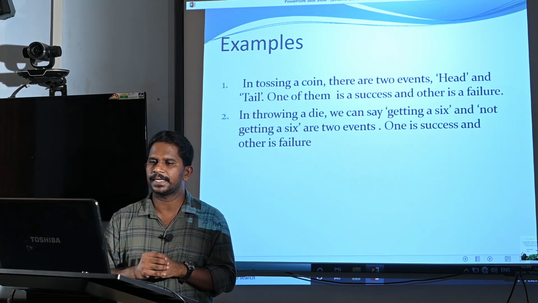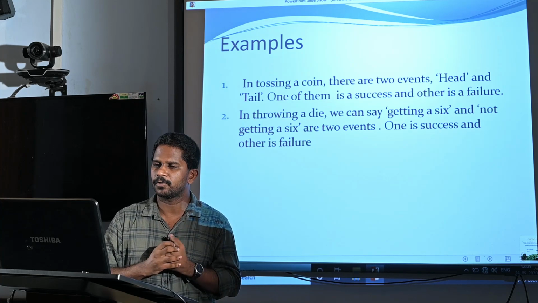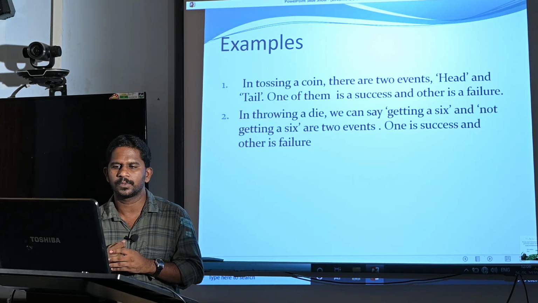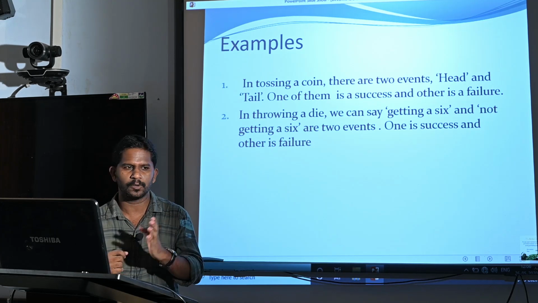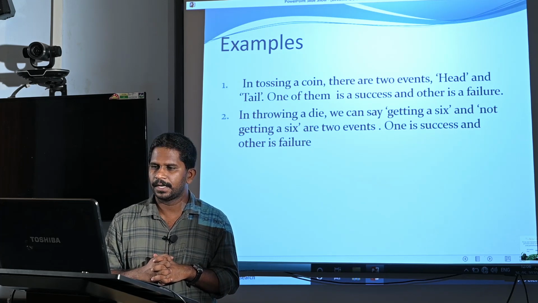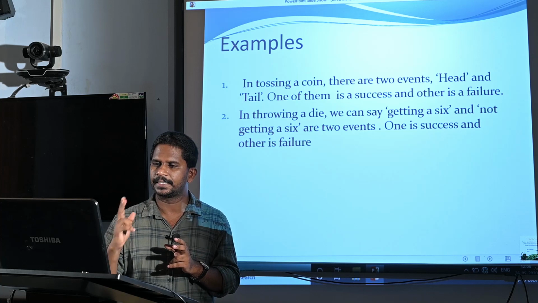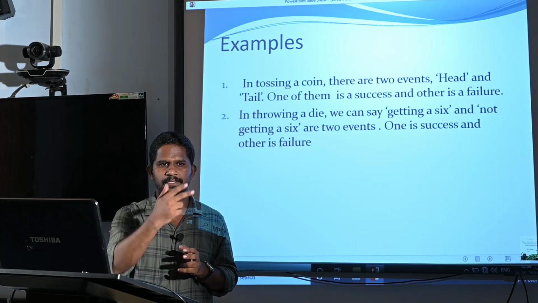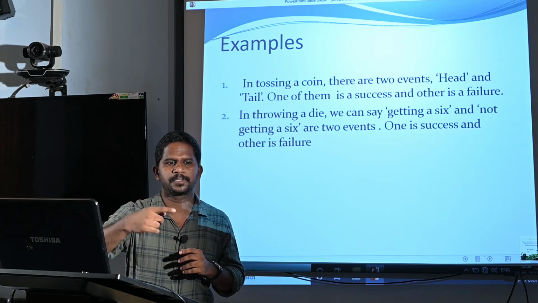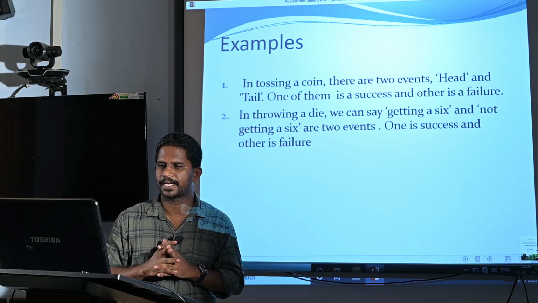First example: in tossing a coin there are two events, head and tail. One of them is a success and the other is a failure. So this is an example of a binomial distribution case. Here our experiment is tossing a coin. Then we have two options, head and tail. We can term head as success and tail as failure. That is our choice. Then we repeat this experiment a finite number of times. So this is an example of a binomial random experiment.